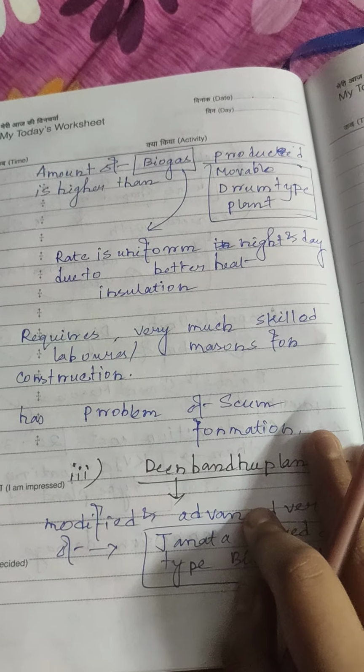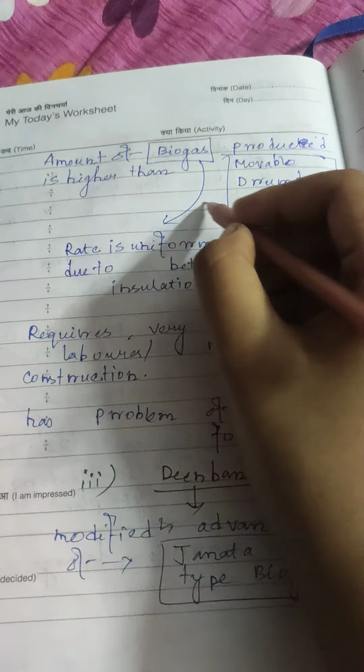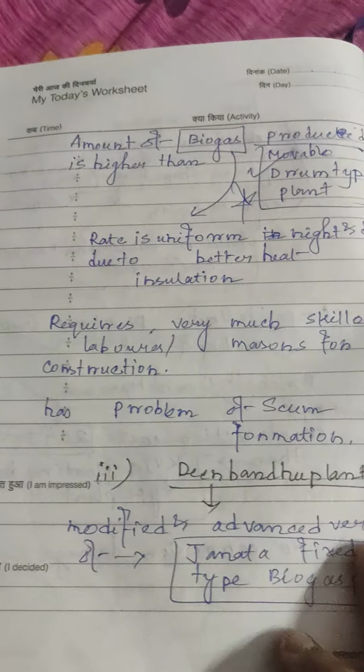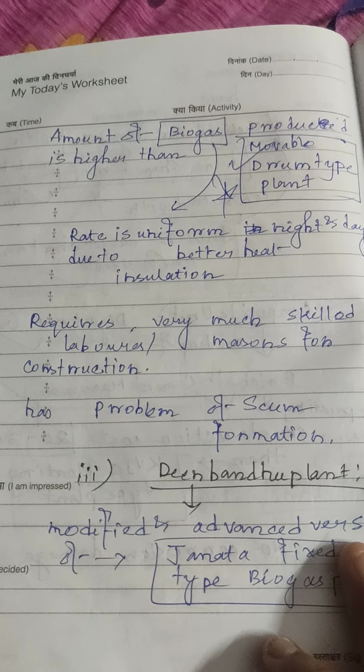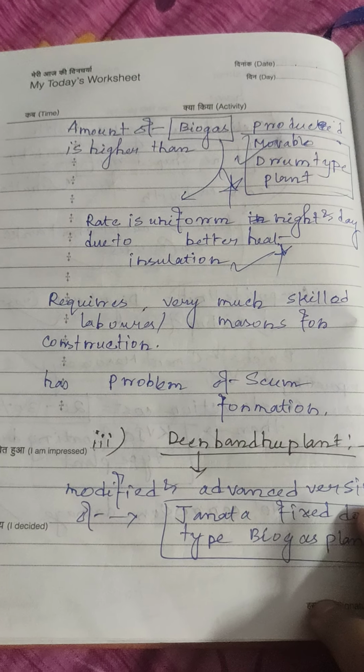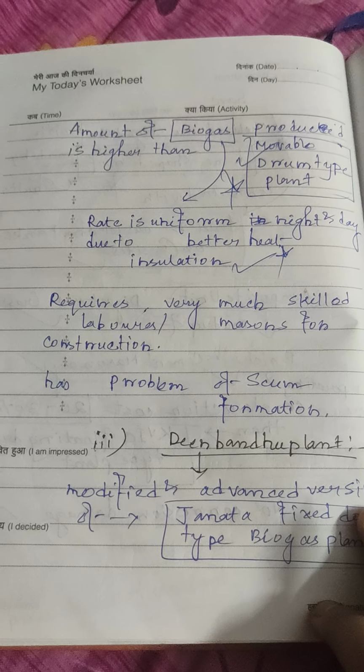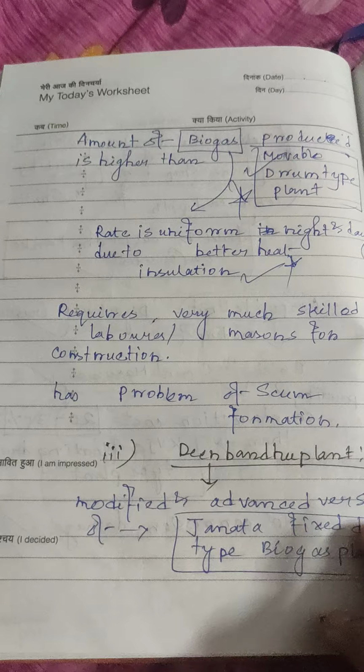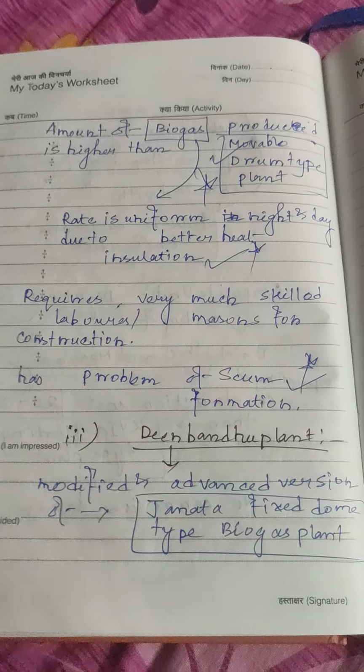Amount of biogas produced is higher than the movable drum type of plant. Rate is uniform night and day due to better heat insulation. It requires very skilled laborers or masons for the construction of biogas plants. It has a problem of scum formation.